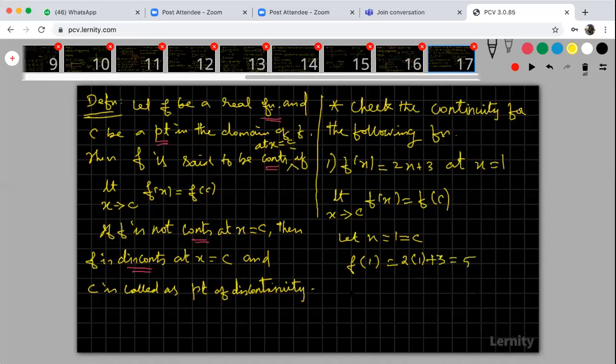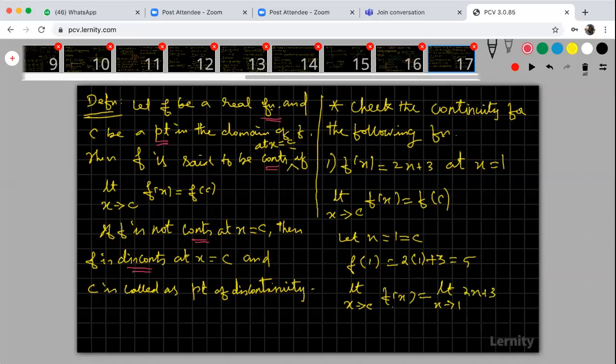Okay, right. Now come to the limit. The limit as x tends to c of f of x. Here your c is 1. What is my f of x? f of x is 2x plus 3. How to find out the limit?